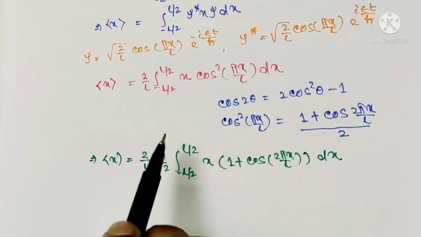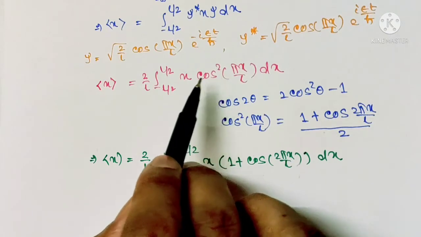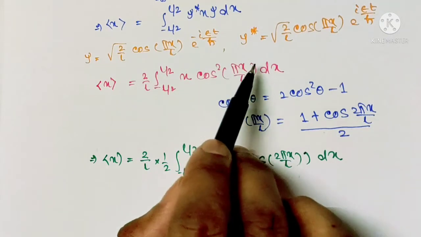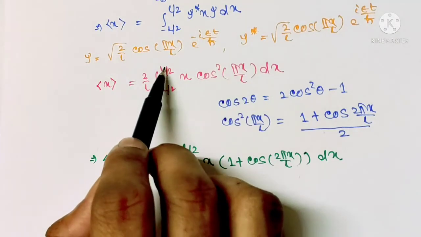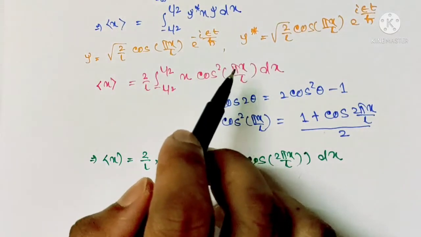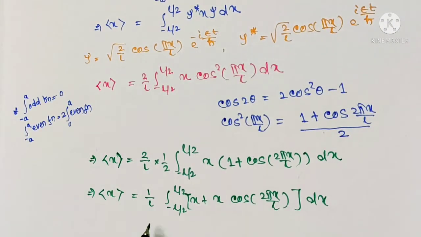Here you can also check that as cos square is even function, x is odd function, so all total it is a odd function, and we are calculating from minus L by 2 to plus L by 2, so it must be 0. But let us calculate. So expectation value of x is 1 by L integral from minus L by 2 to plus L by 2 of x plus x cos 2 pi x by L dx.